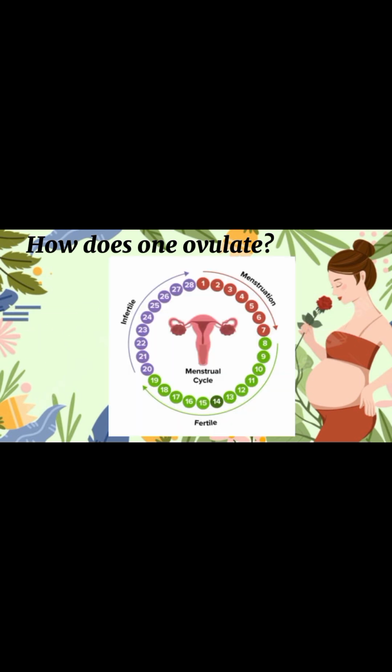So ovulation is when a woman's body releases an egg from the ovaries, happening during the menstrual cycle, a monthly process. The cycle starts with the body preparing the uterus for a possible pregnancy. If pregnancy doesn't happen, the uterus sheds its lining, magkos din na siya og bleeding or menstruation. Then the cycle repeats and the body releases an egg again. The cycle usually lasts around 28 days from the first day of one period to the day before the next period.